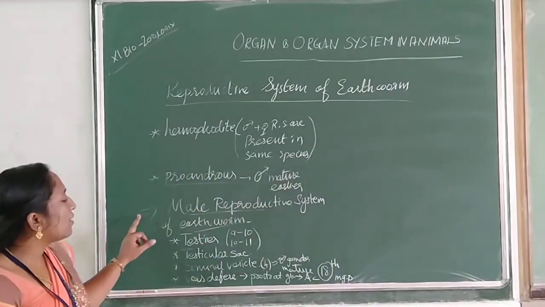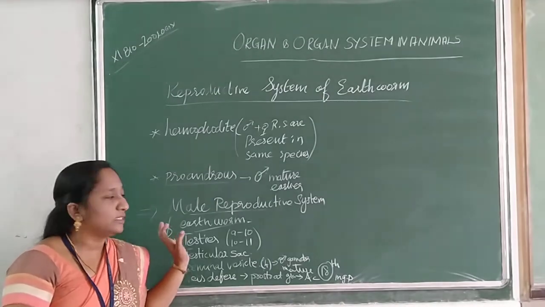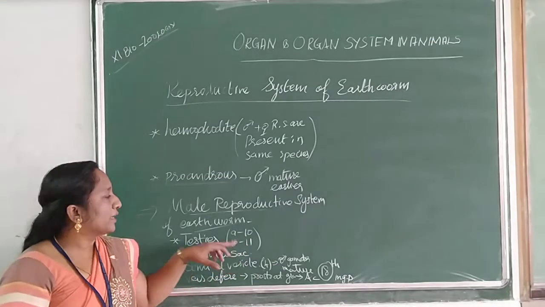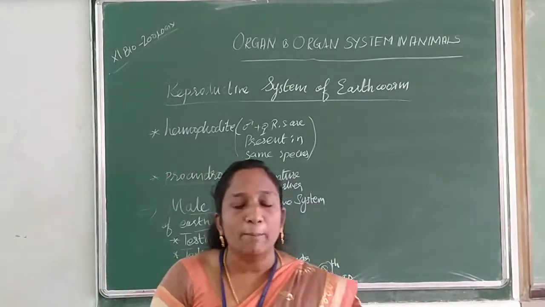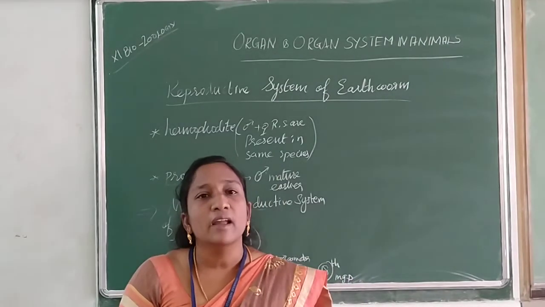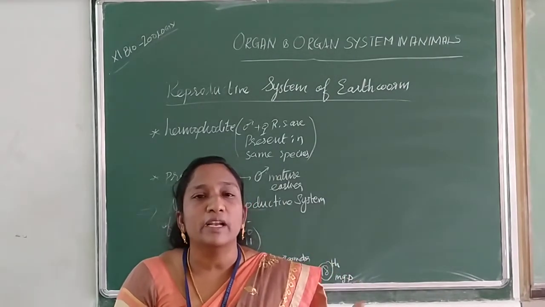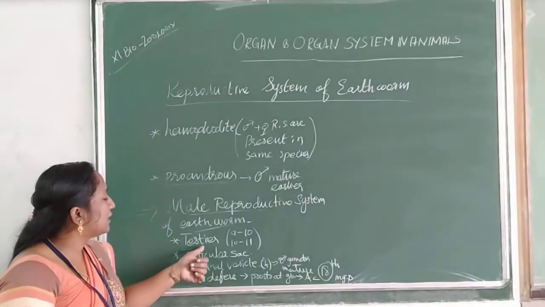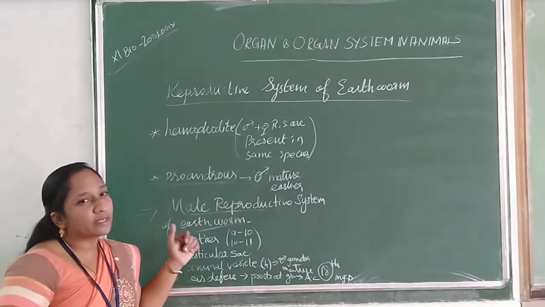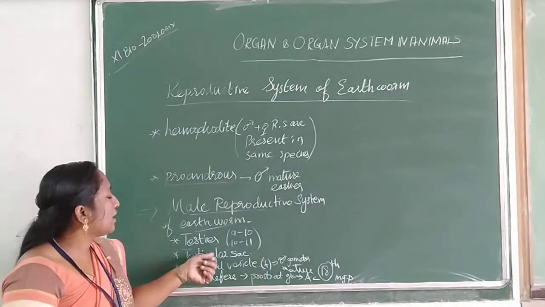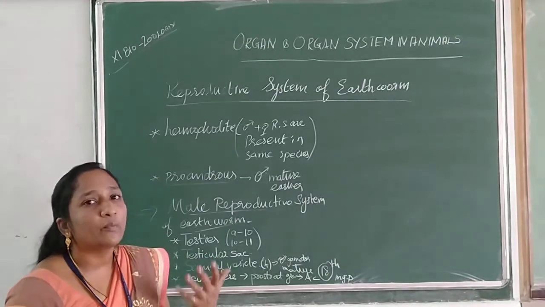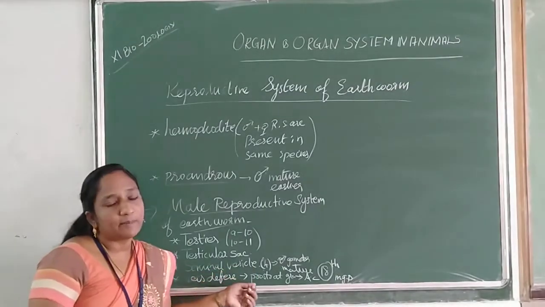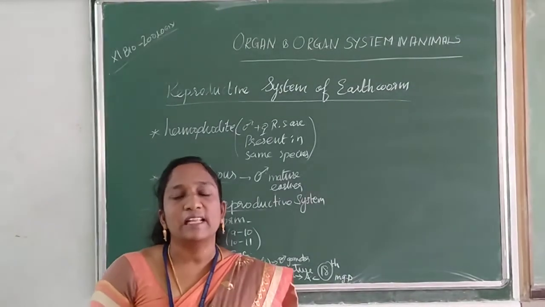Okay. So in earthworm, two pairs of testes are there, located between segments 9 to 10 and 10 to 11. The earthworm body is divided into a lot of compartments, which is called metamerism, isn't it? So in this segmented body, it has two pairs of testes, protected by the testicular sacs filled with fluid. Next, it has two pairs of seminal vesicles, which allow the male gametes to mature inside.